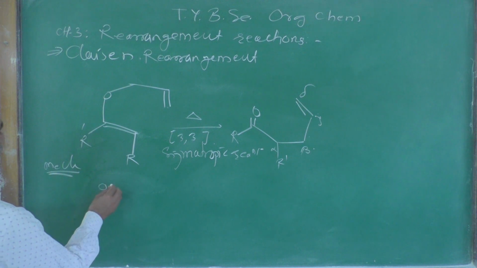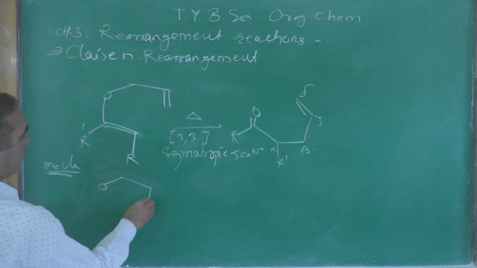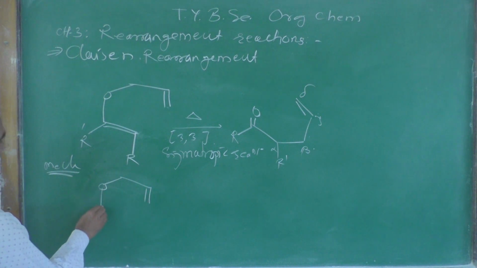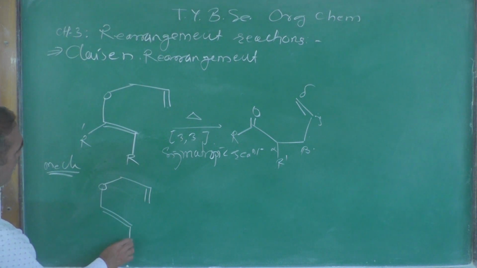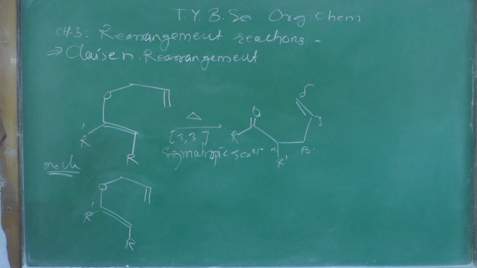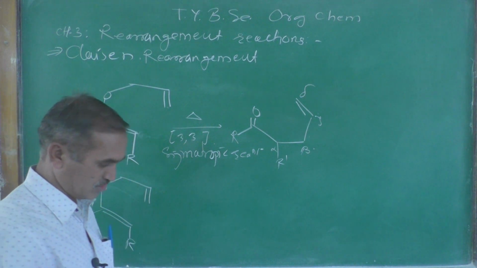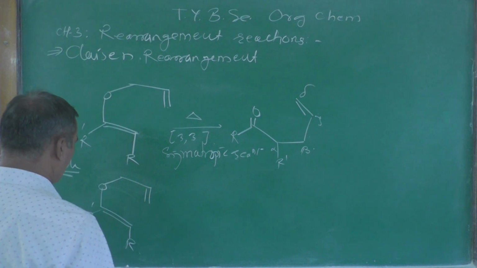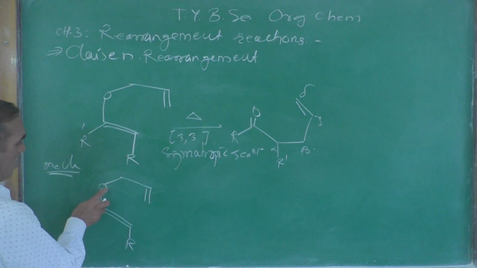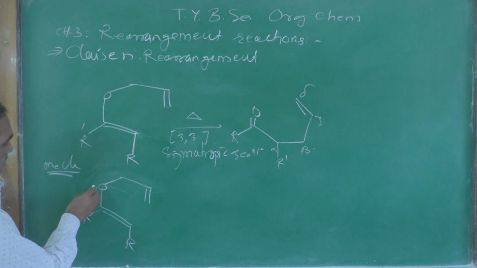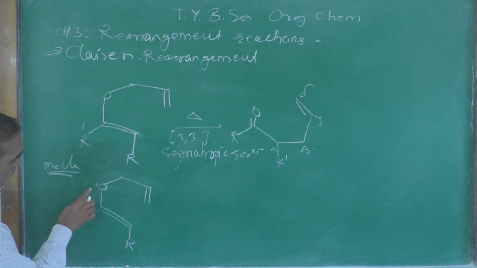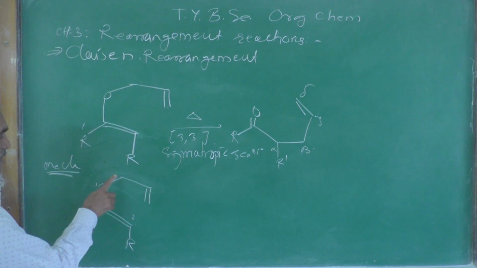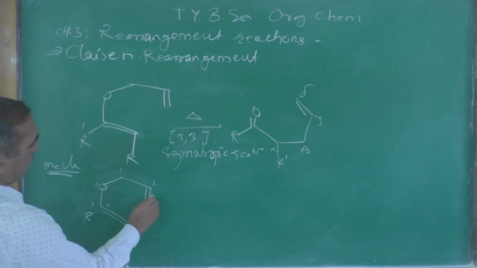Now look at this: a heteroatom is present in this case, then a double bond, R, and we can call it R dash. So now there is a 3,3 sigmatropic shift. This is a pericyclic reaction, right? Electrocyclic and pericyclic types of reactions are there. This is a heteroatom. Considering the heteroatom, start from 1, 2 and 3. Now here, 1, 2 and 3.